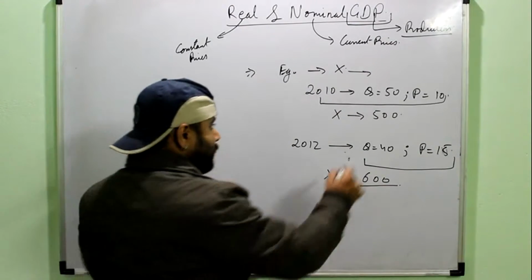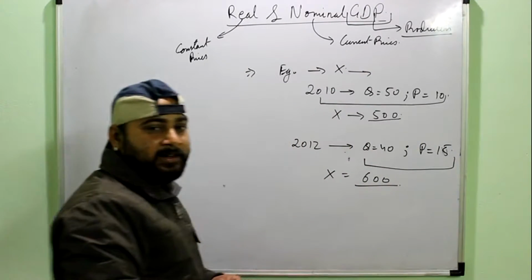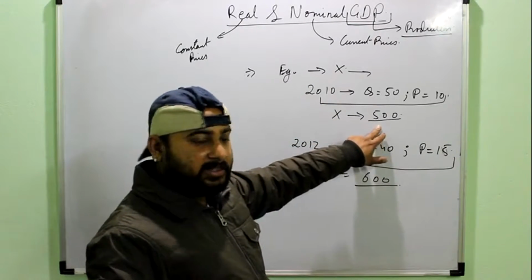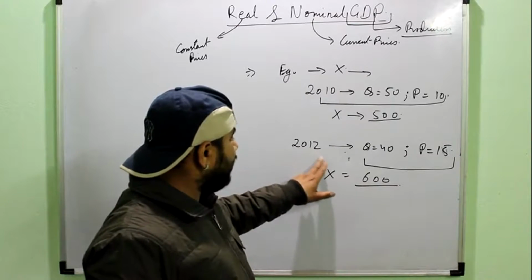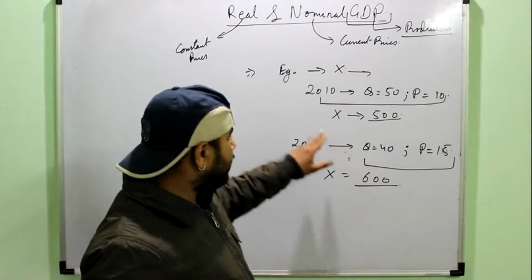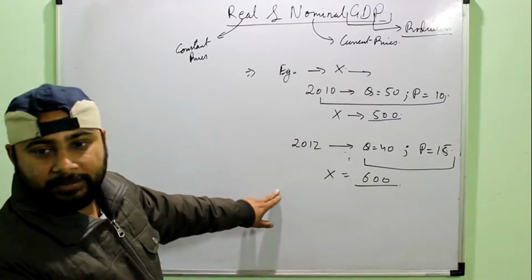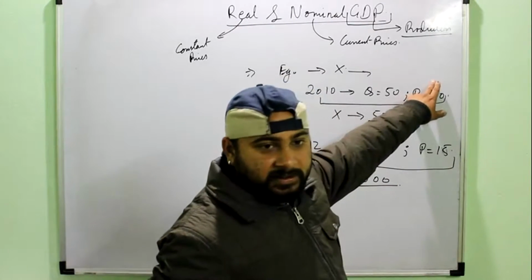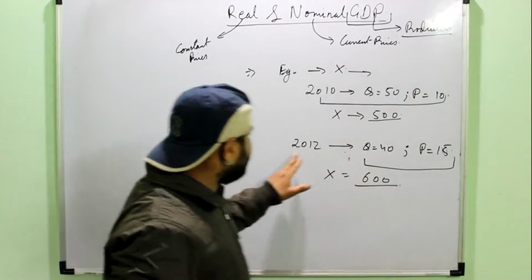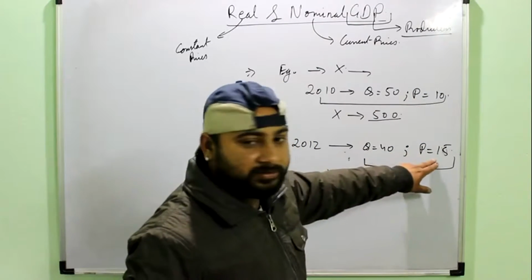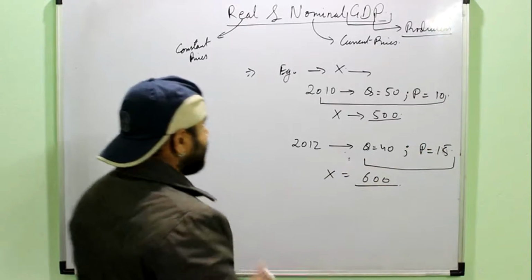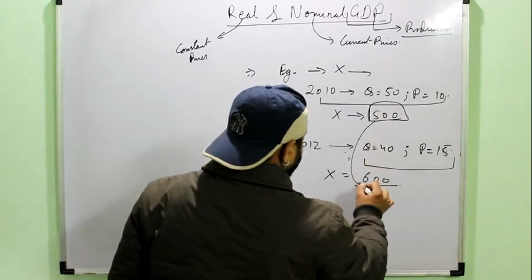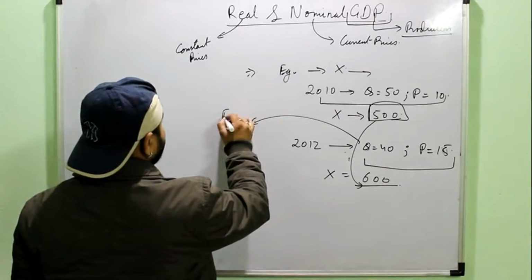It means when I look at the monetary value of GDP in 2010 for commodity X, that will be 500, and for 2012 it will be 600, and these both are nominal GDPs. Means this is the GDP at the current price of the same year, and this is the GDP of 2012 at the price of 2012. It means that this nominal GDP will fail to show me the correct picture